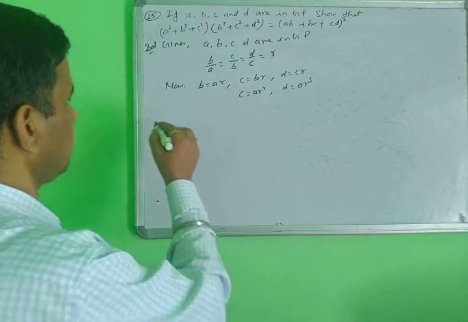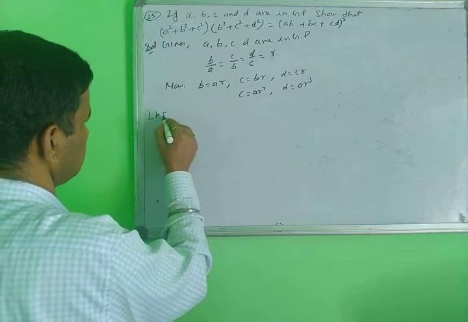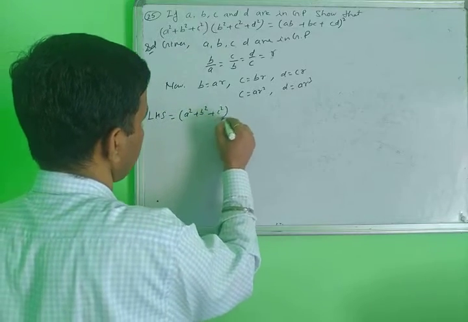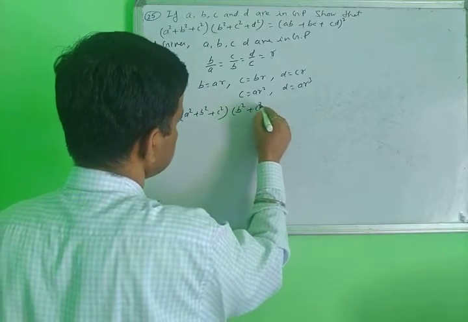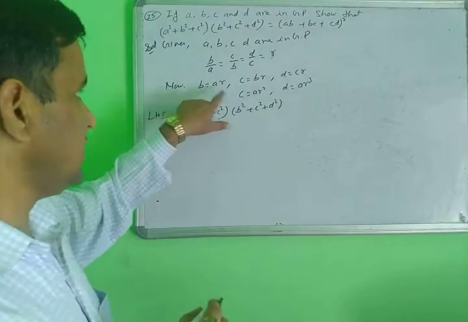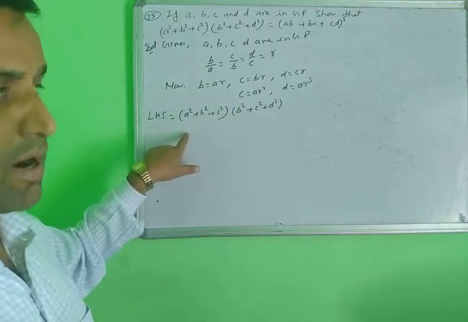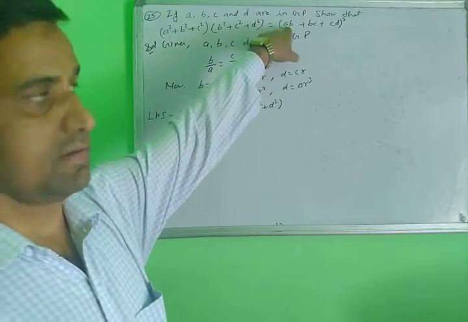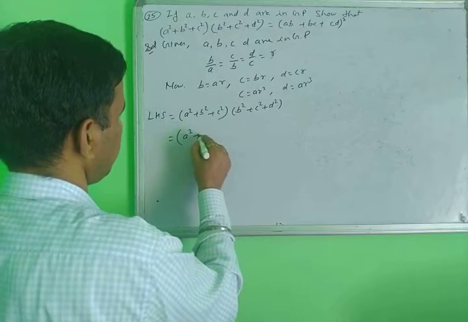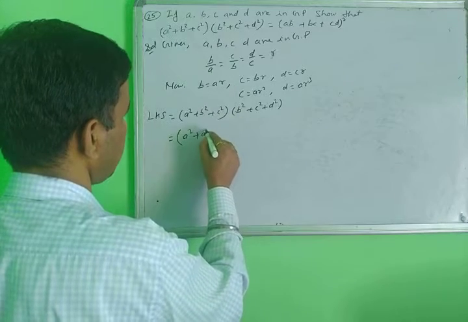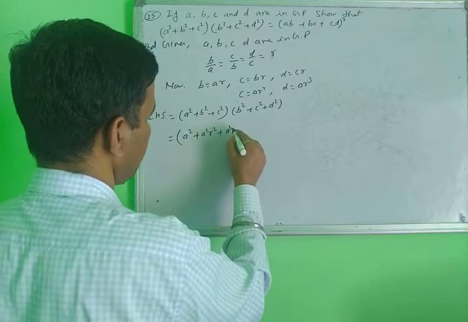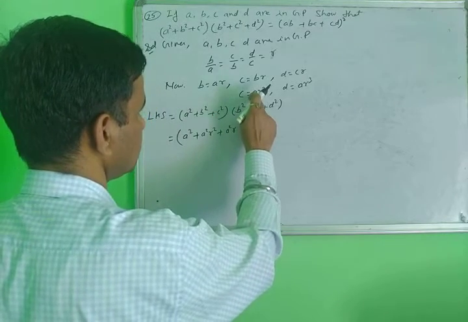Now taking the LHS: A squared plus B squared plus C squared, and B squared plus C squared plus D squared. Putting these values of B, C and D in the LHS part, you will get the RHS part. So the value of A is the same, plus the value of B, A squared R squared, plus the value of C, A squared R to the 4.